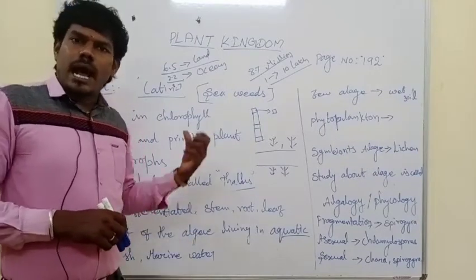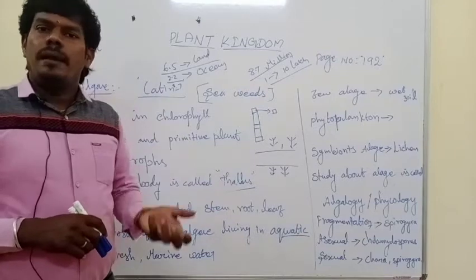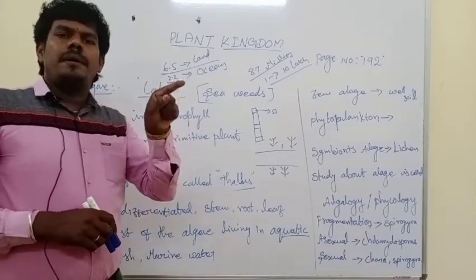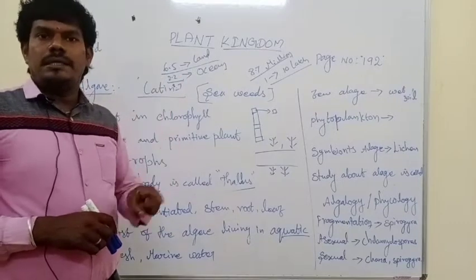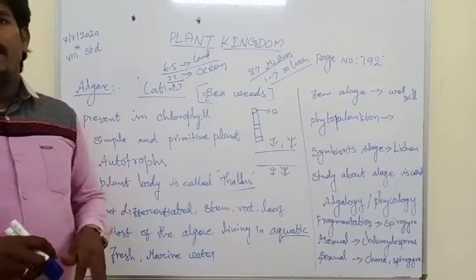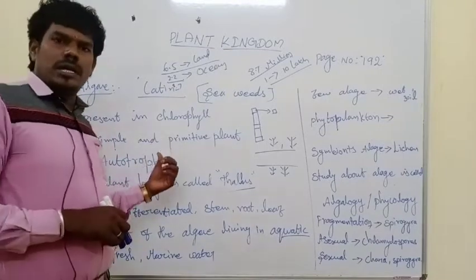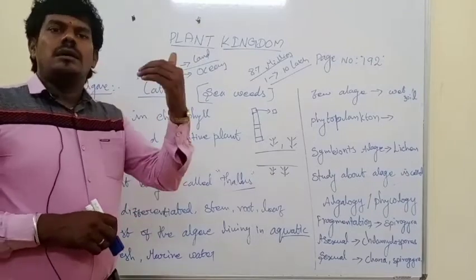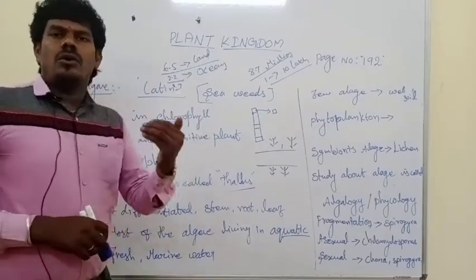Because the algae have chlorophyll pigment. The chlorophyll pigment reacts with sunlight, and with the help of sunlight, light energy is converted to chemical energy. That energy they utilize. So this algae prepares its own food material. That's the reason it is called autotrophic.